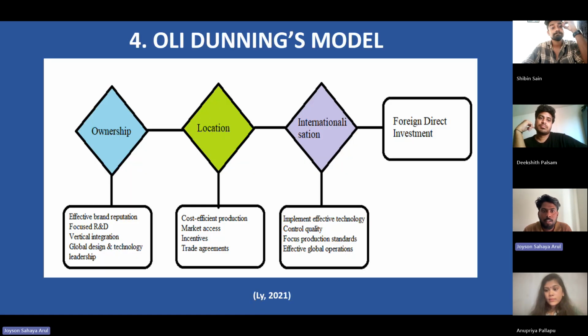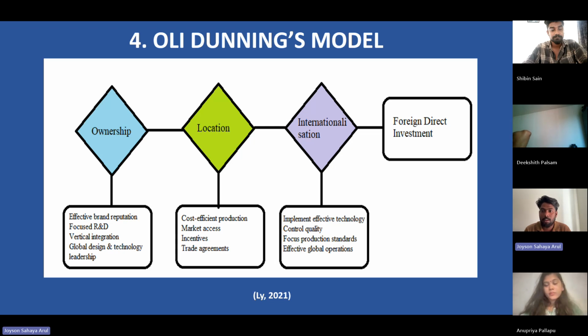Yeah, thank you. In this slide, we can see the OLI Dunning model. This includes ownership, location, and internationalization. The entry mode of the company is mainly focused on export, where market scale testing is carried out in Latin America. Similarly, a small market scale is carried out for the Middle East, and the entry mode is assembled in CKD. The entry mode wholly owned subsidiary is large in USA, India, and Czech Republic. The regular market scale is followed in China as the entry mode is joint venture.